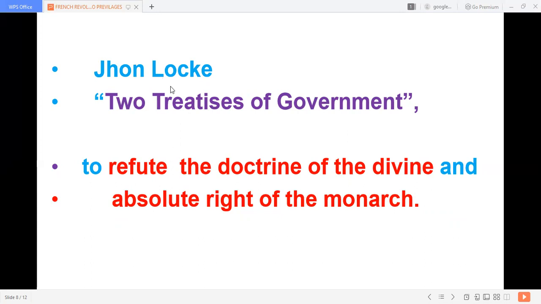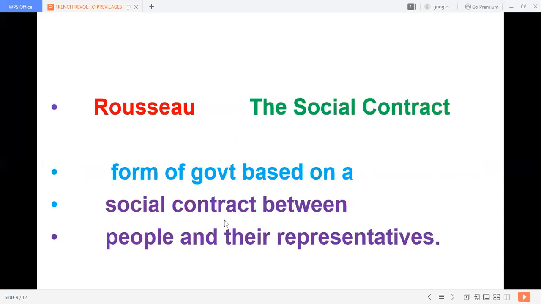So John Locke, you remember Locke, he wanted to lock two things. You remember in such a way. John Locke wanted to put a lock on two things: refute the doctrine of divine right and the absolute right of the monarch. Second revolutionary is Rousseau, John Jacob Rousseau.